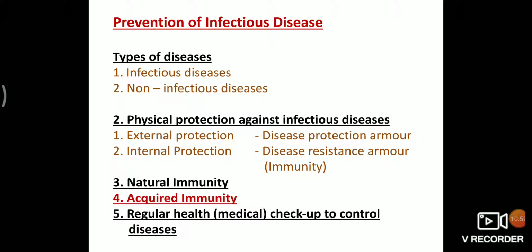Once smallpox has happened, it does not happen again. The reason is acquired immunity. So the bacteria do not succeed in the human body. The blood gets the immunity to destroy the bacteria of smallpox, so we do not suffer the disease. This is called acquired immunity.